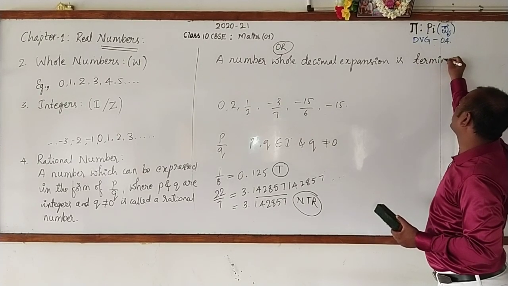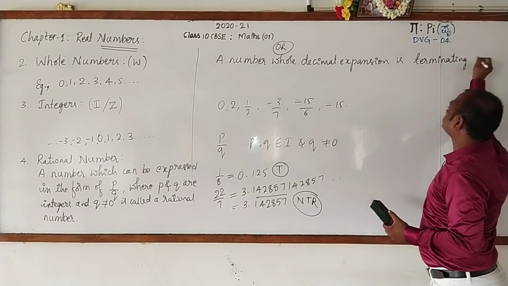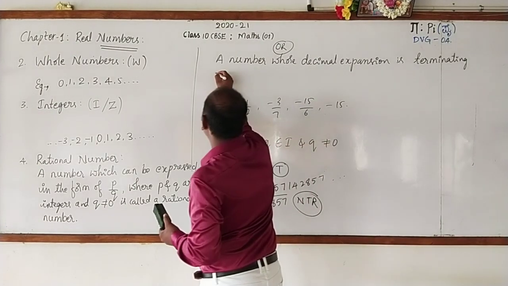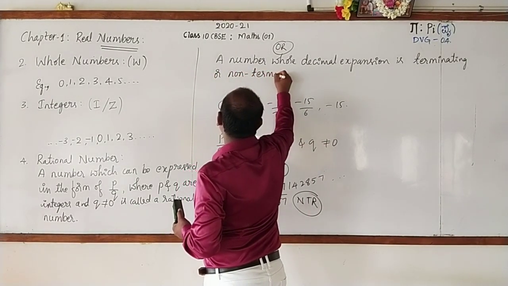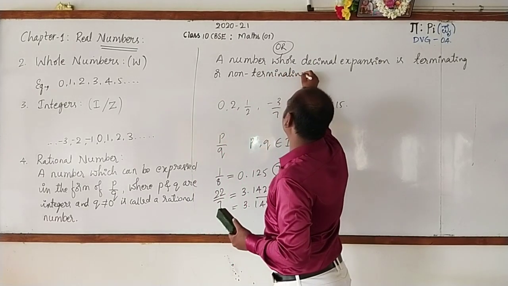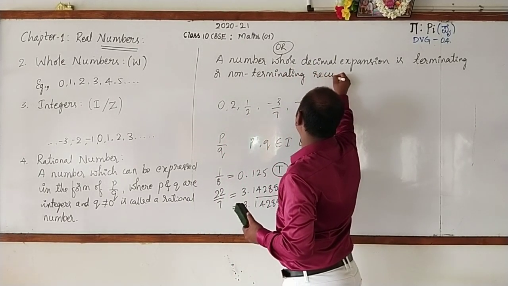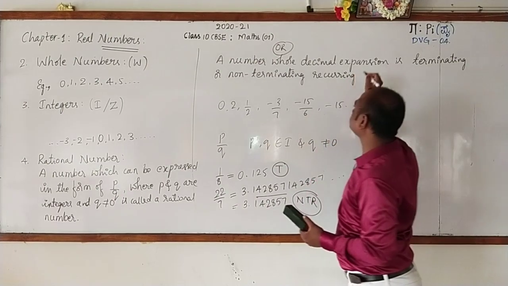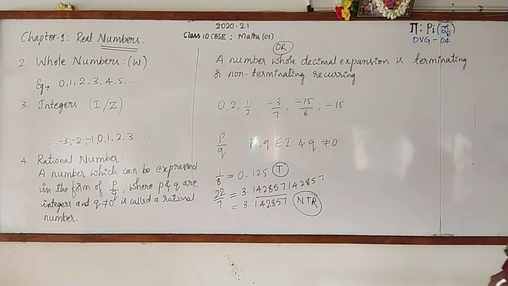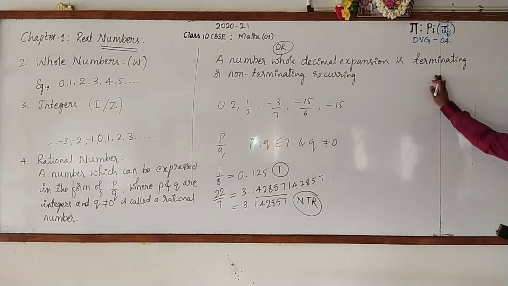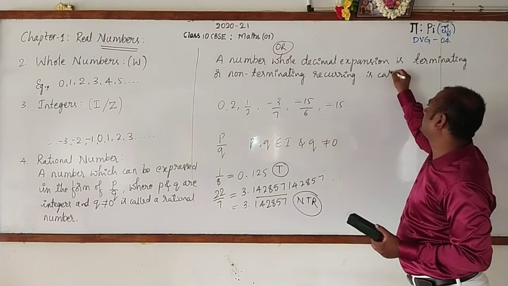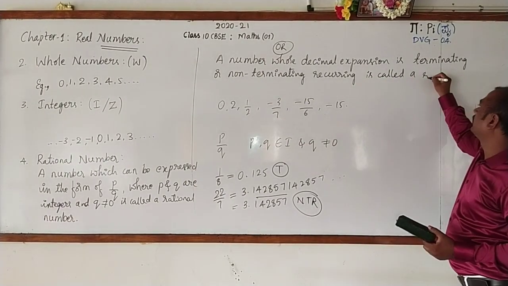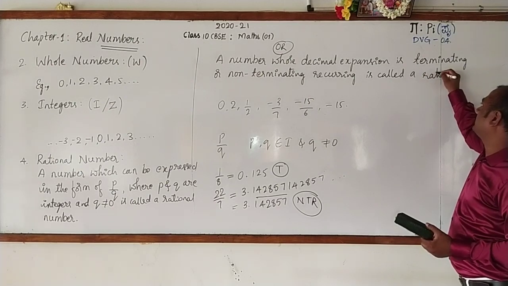A number whose decimal expansion is terminating or non-terminating recurring is called a rational number.